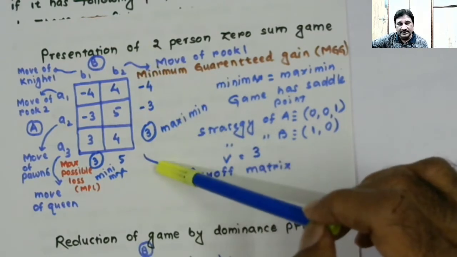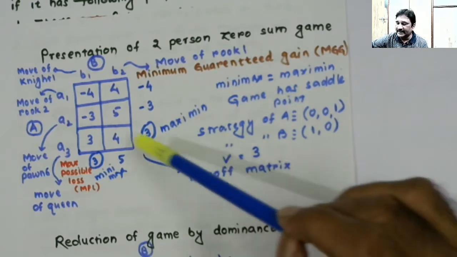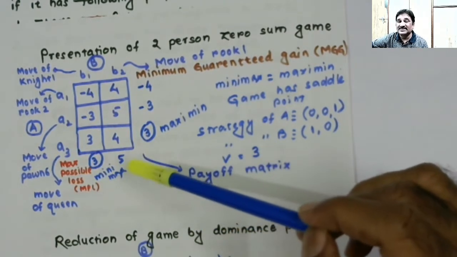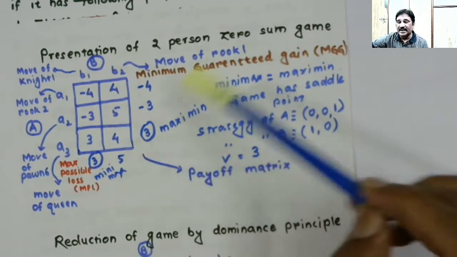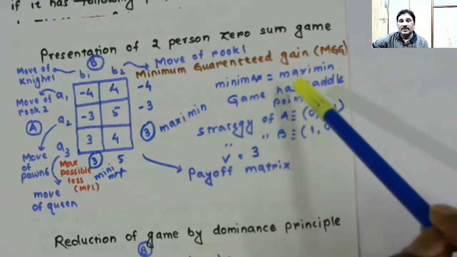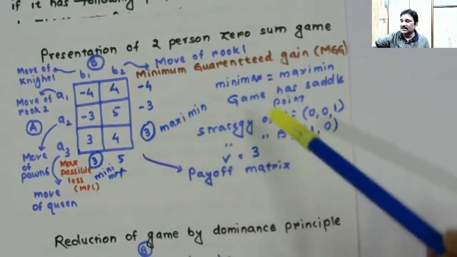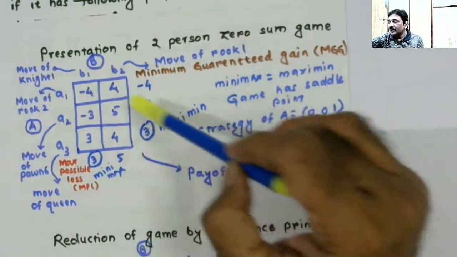So here you will be finding the maximum of minimum guaranteed gain, and here also you will be finding the minimum of maximum possible loss. If maximin is equal to minimax, you got the saddle point, and once you get the saddle point, game value is equal to maximin or minimax, and then the strategy for player A is pure strategy, like declared here.